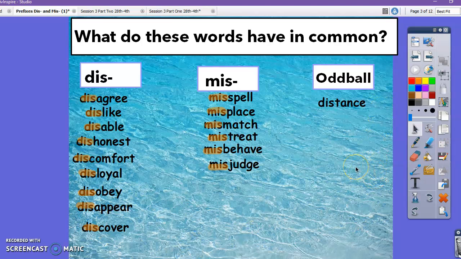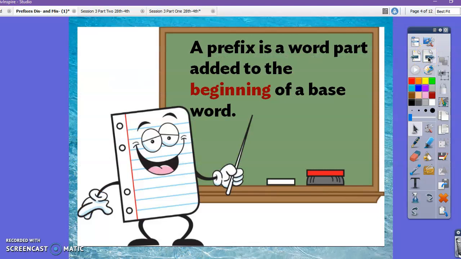Last week, you learned about prefixes. Just to refresh your memory, a prefix is a word part added to the beginning of a base word. We already know from last week that when we add a prefix to a base word, the prefix changes it. It's already a real word that has meaning, and a prefix changes its meaning. For our prefixes this week, we have dis and mis. Let's take a look at an example of one of our words with dis.